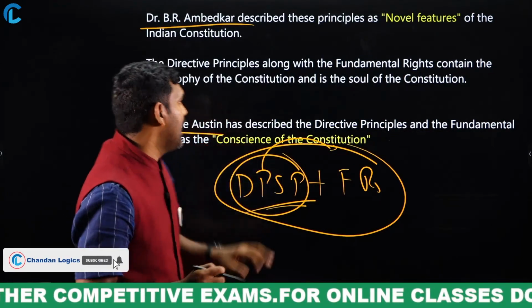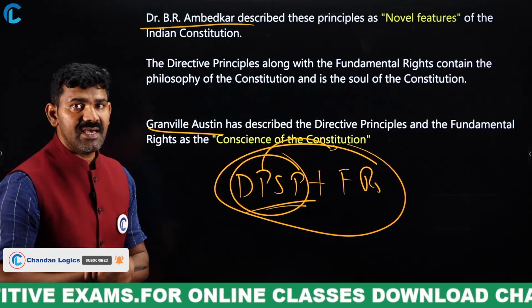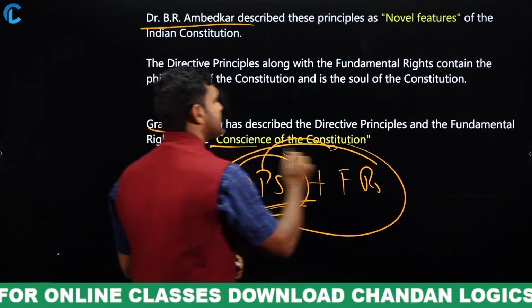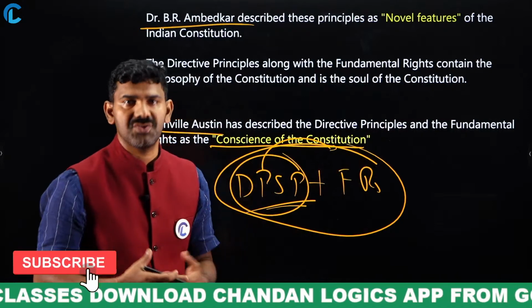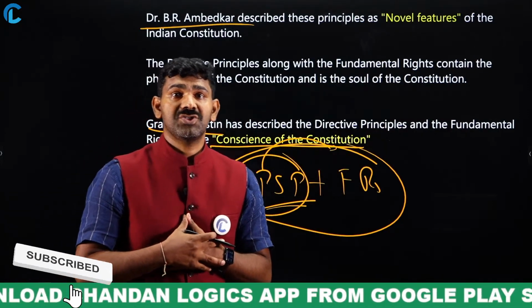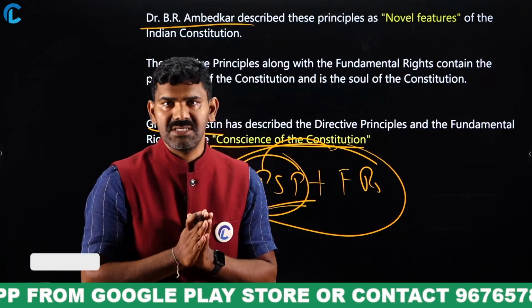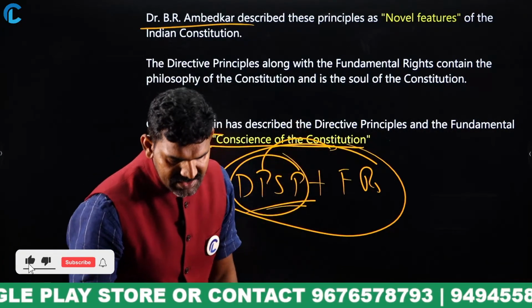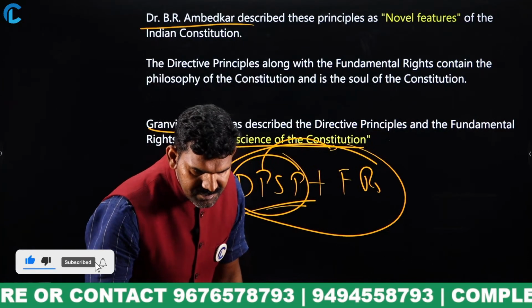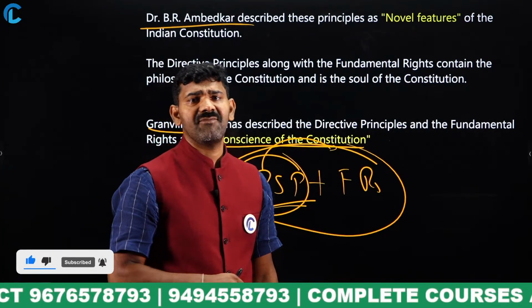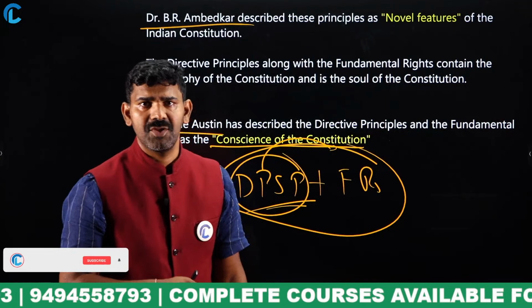Very, very important. And what did Granville Austin say? He said that the directive principles of state policy are nothing but the conscience of the Constitution. Means the Constitution's ultimate aim is shown by the directive principles of state policy. So this is a very important thing. Is it clear? Yes, DPSP is taken from Ireland and fundamental rights are taken from the USA.